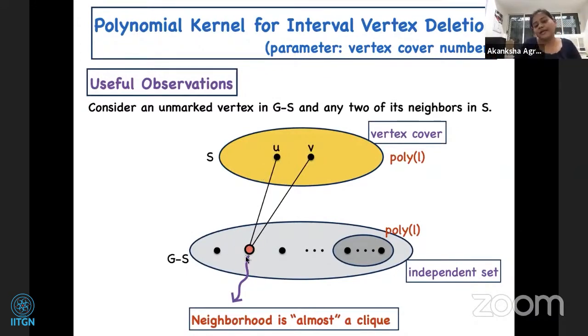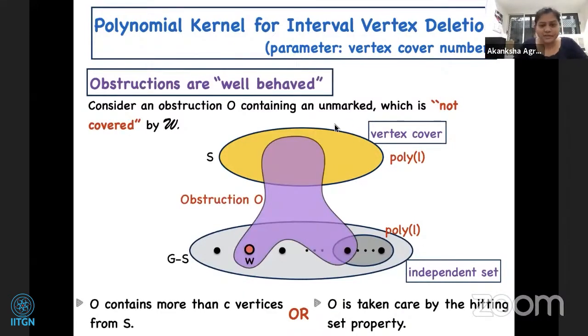So for any obstruction which contains this vertex, either we don't care about this obstruction, or, if you look at the relevant part which is interesting to us, that part of the neighborhood is a clique, and that is actually very useful. So for instance, look at an obstruction O which contains an unmarked vertex; it can contain several unmarked vertices, but say it contains at least one unmarked vertex W. We are only interested in obstructions which contain more than C vertices, so we forget about those that are taken care of by the hitting set property.